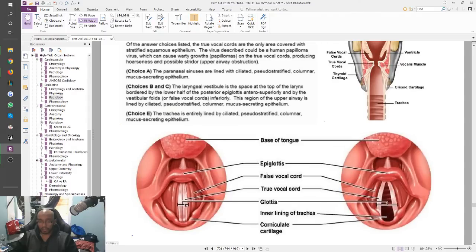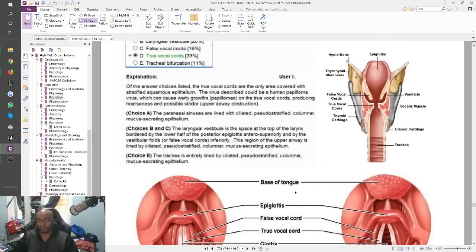And that's what kind of defines your glottis as well. So you can see how the glottis opened up. These are your true vocal cords on both sides. Inner lining of the trachea is right there. And you have something called the corniculate cartilage, which is this one outside. Right, so this is the basic anatomy of that area.